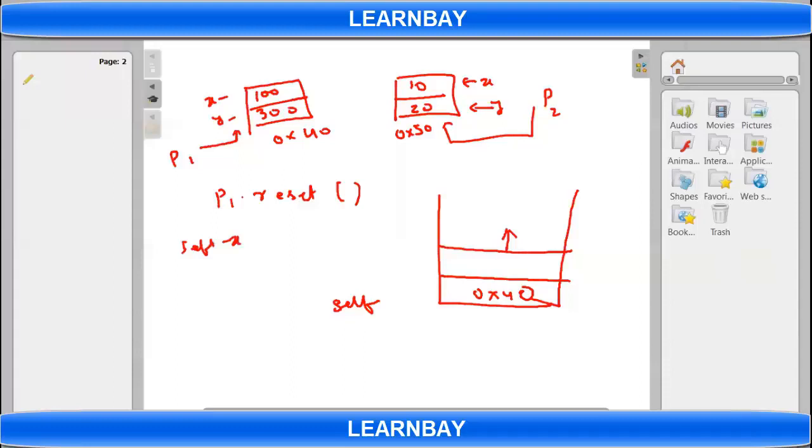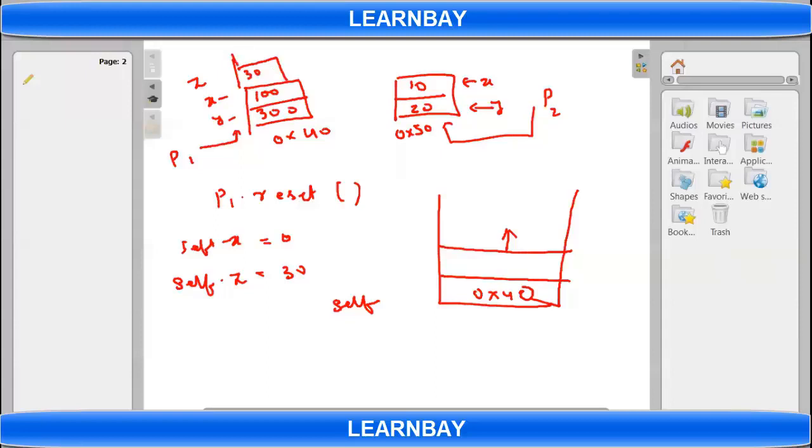Now in the definition of reset, I have written self dot x equal to 0. Let's say instead of self dot x, I write self dot z equals 30. So what will happen? Self dot z, what is self? 0x40. So control will go here. This address dot z means that I am creating one more variable dynamically, z, and the value is 30.